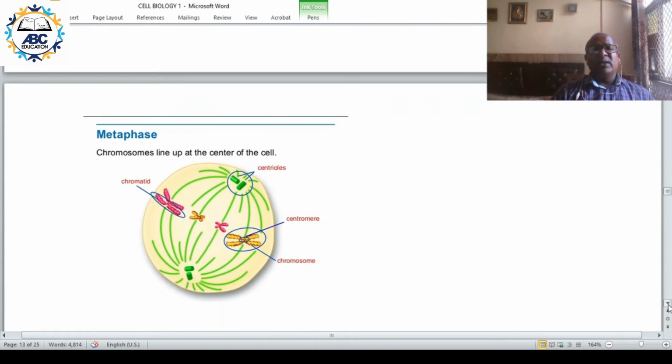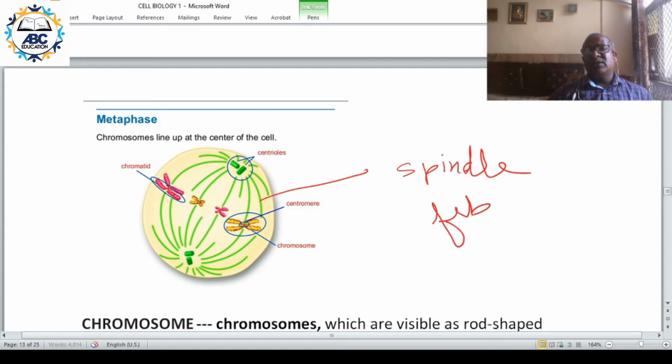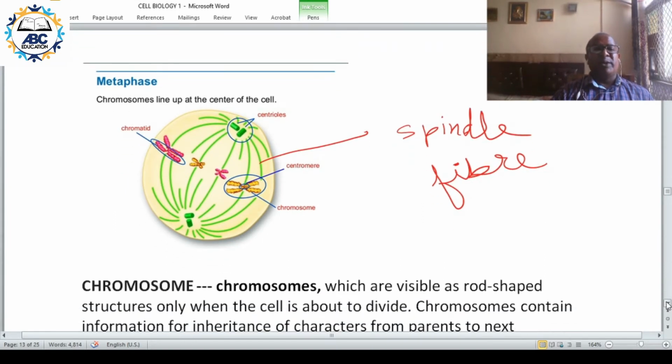Now this is the process of cell division. The mitochondria are arranged at the center, and the green structures that you see are spindle fibers. The spindle fibers get attached to the chromosome center, and they pull apart the chromosome. So the chromosome breaks at that point.